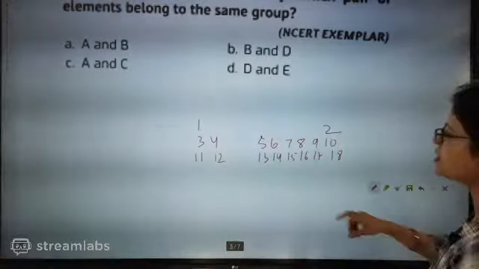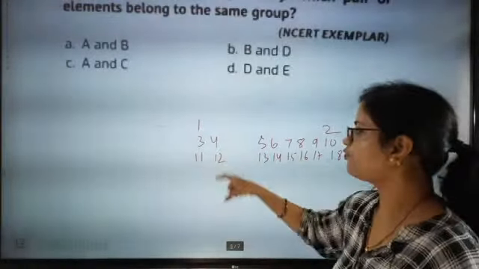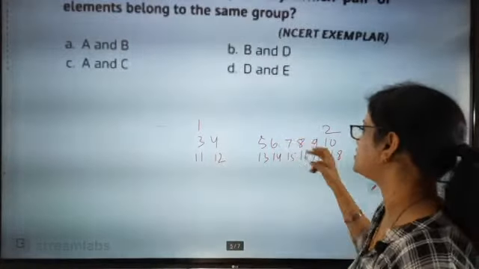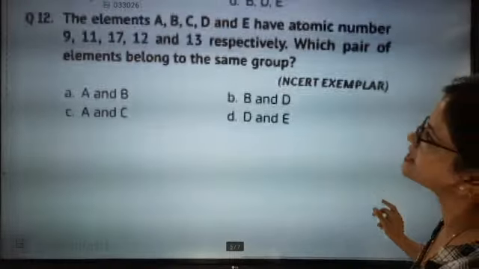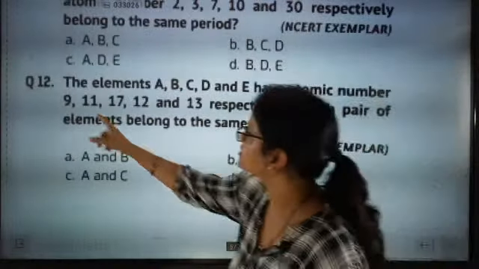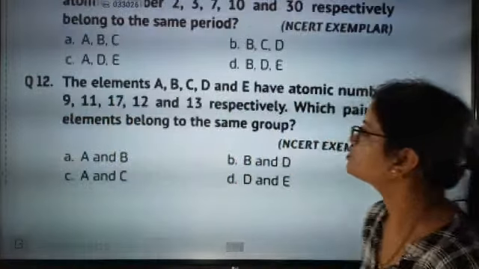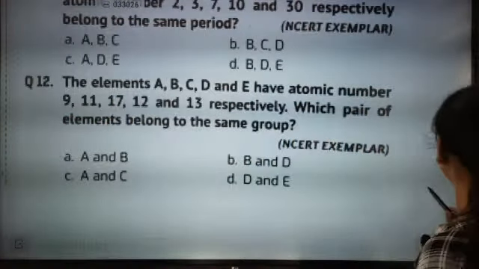So the numbers we can see are 1, 3, 11, 4, 12, 5, 13, 6, 14, 7, 15, 8, 16, 9, 17. So 9 and 17 are coming. So 9 is what? A. Let's check one more time.